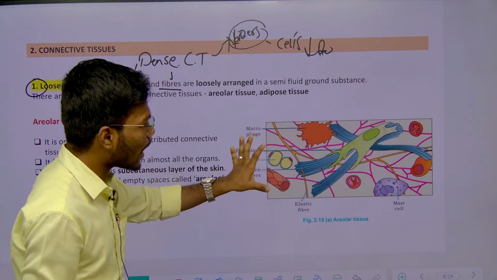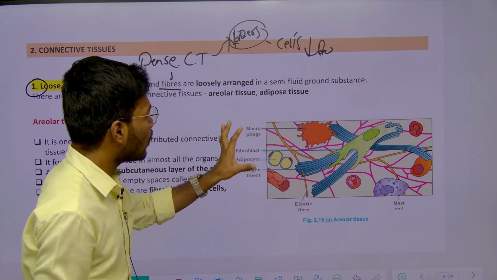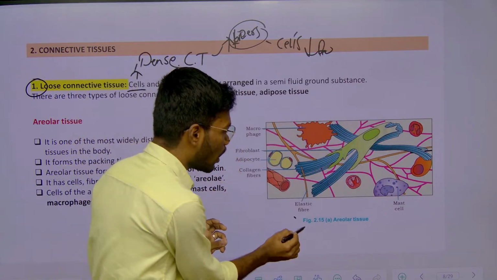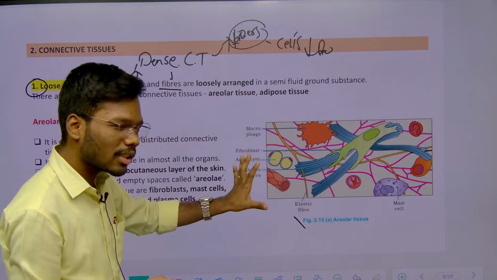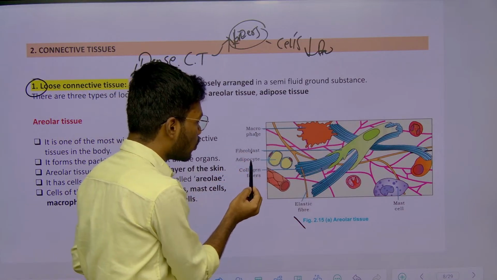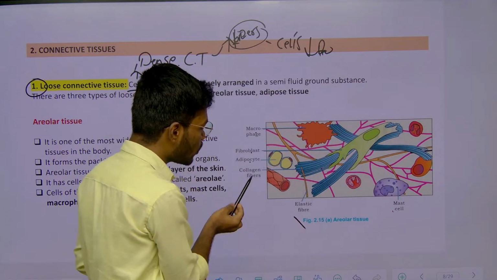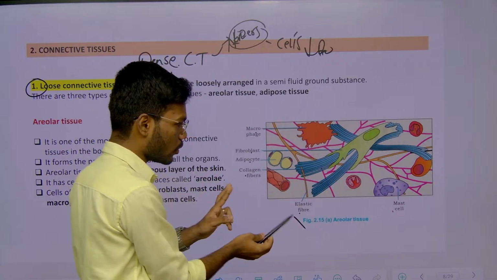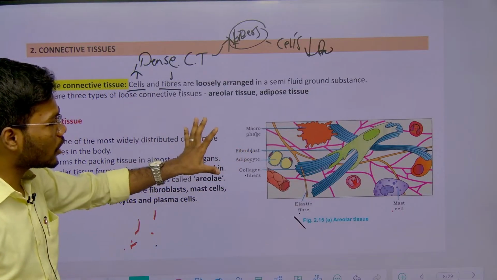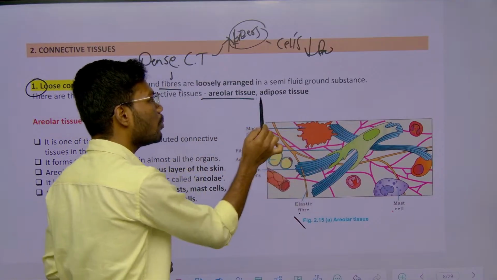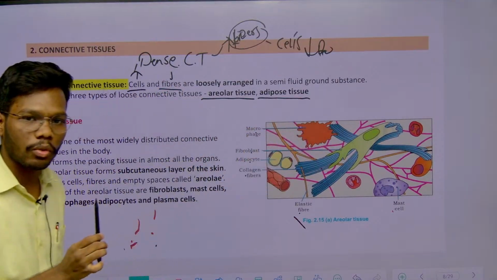So, this was the diagram, the picture of loose connective tissue. In that we are discussing areolar tissue. Just remember, this is the example of loose connective tissue. If you see here, there are more cells, whereas there are only 2 fibers. So this was the example of loose connective tissue, right? In loose connective tissue we have 2 different types of tissues. One is areolar tissue, another one is adipose tissue.